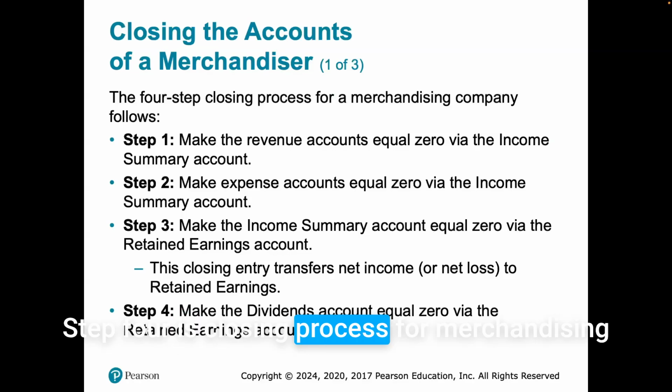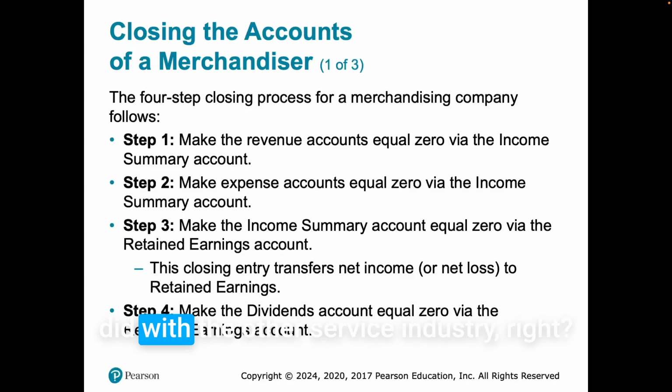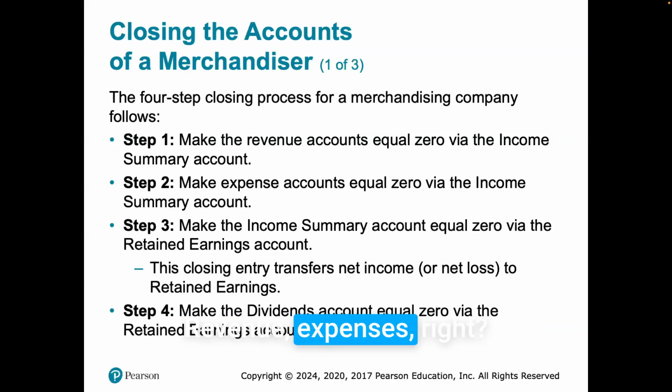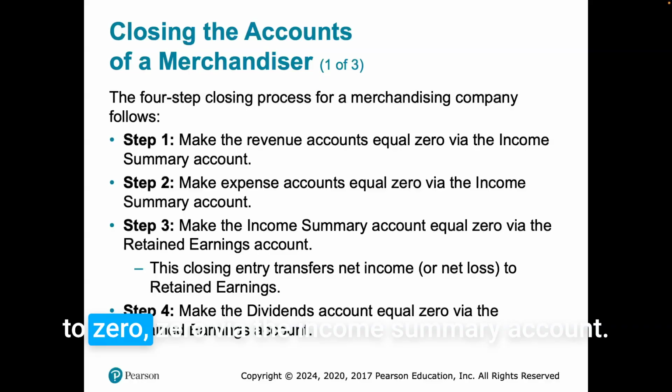Step 4 is the closing process a merchandising company follows. Step 1, make the revenue accounts equal to zero via the income summary account, just like we did with the service industry. What are temporary accounts? Revenue, expenses, right? Those close out into the income summary account. Same thing here. We make the expense accounts equal to zero via the income summary account.